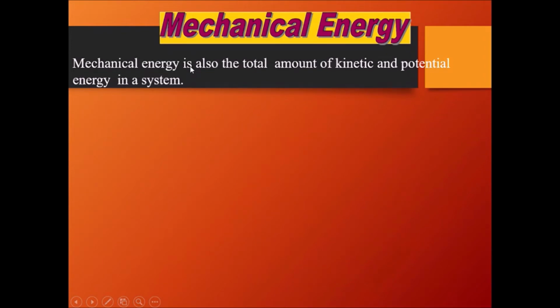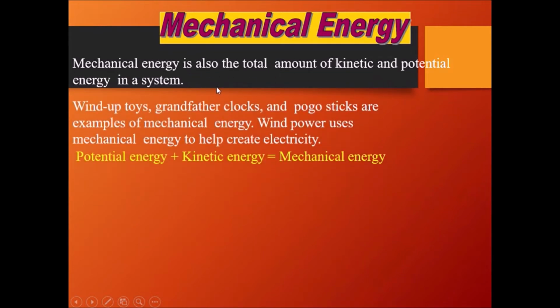Mechanical energy is the total amount of kinetic and potential energy in a system. So basically it comprises kinetic energy and potential energy both. Winding up toys, grandfather's clock, and pogo sticks are examples of mechanical energy. Wind power uses mechanical energy to help create electricity. Basically all machines possess mechanical energy. If you see any machine working, the mechanical energy is surely there. So potential energy plus kinetic energy is called mechanical energy.